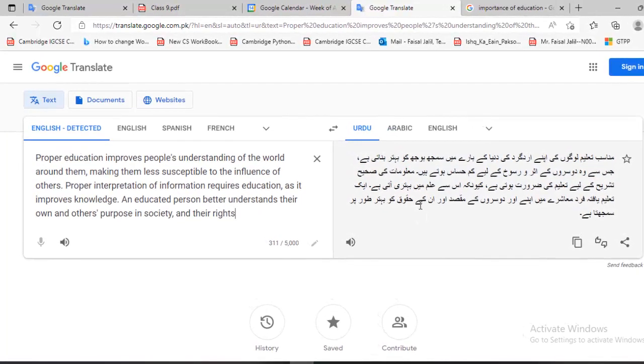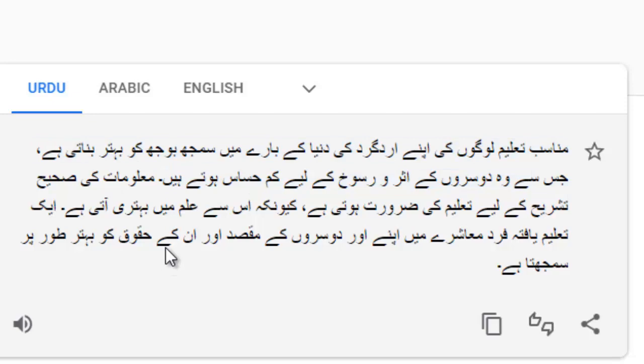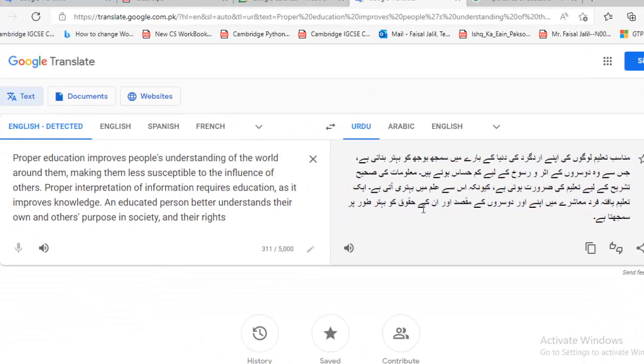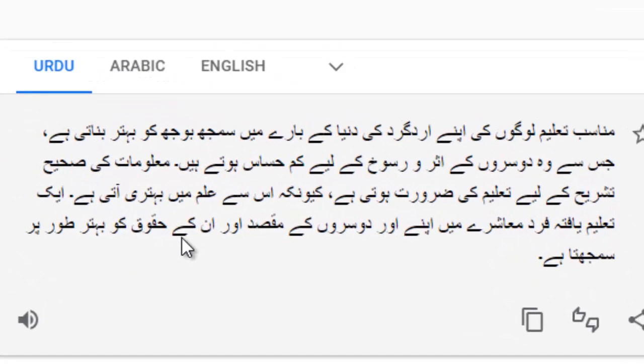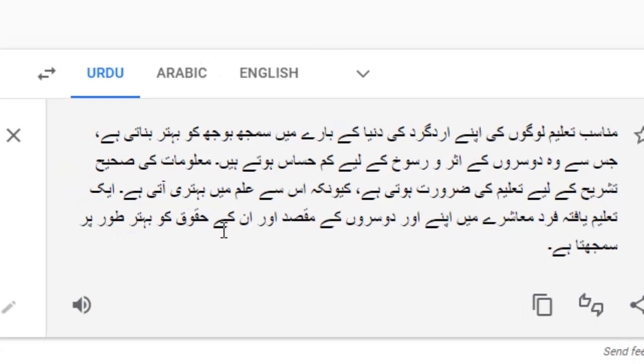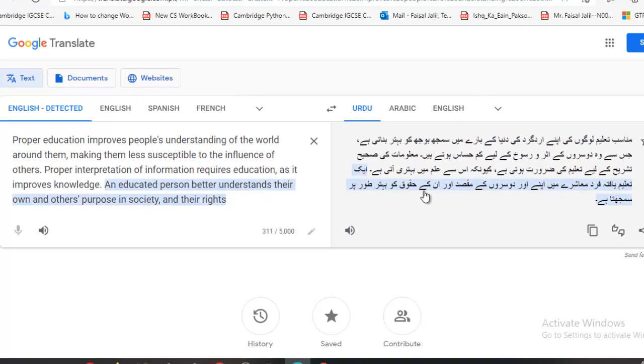Proper education improves people's understanding of the world around them, making them less susceptible to the influence of others. Proper interpretation of information requires education. Accurate word by word. Okay, translated successfully.